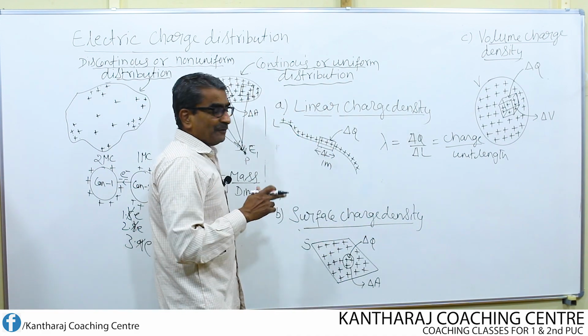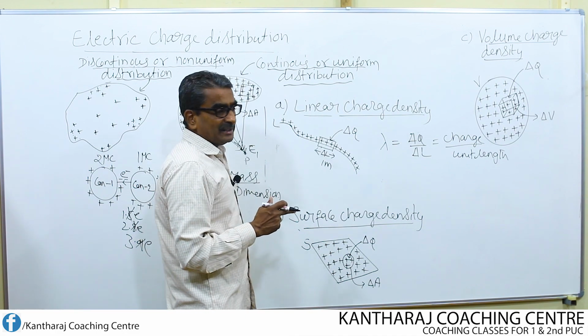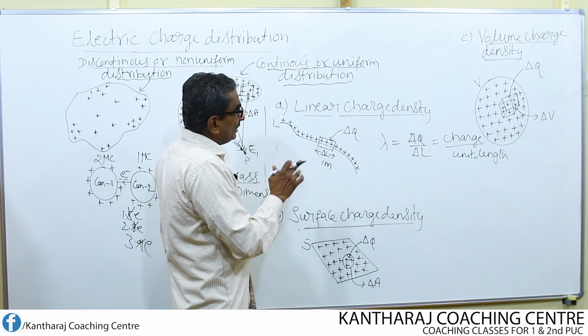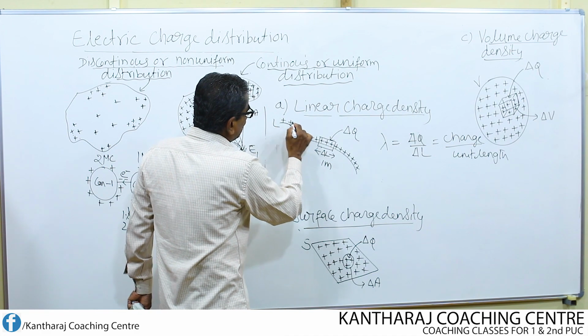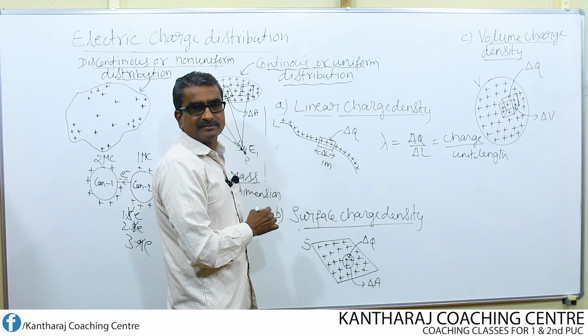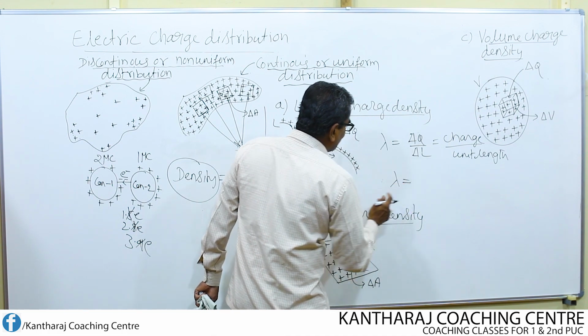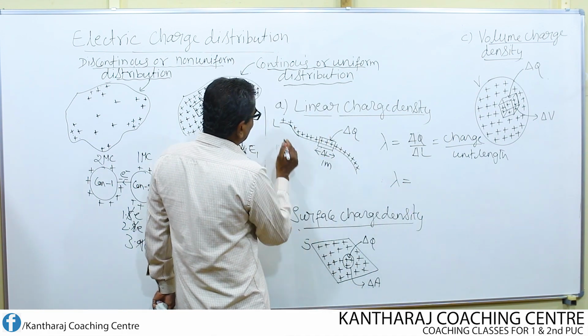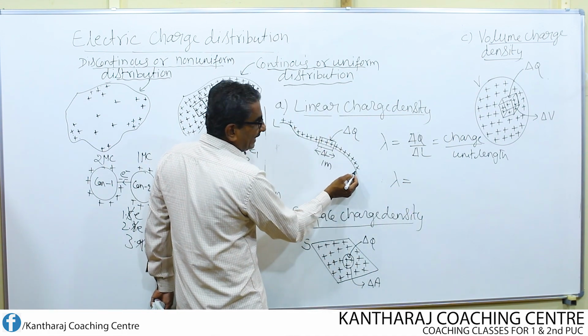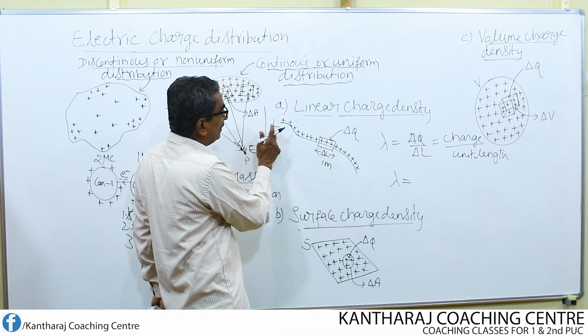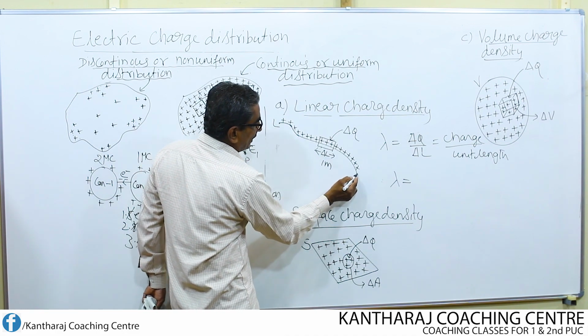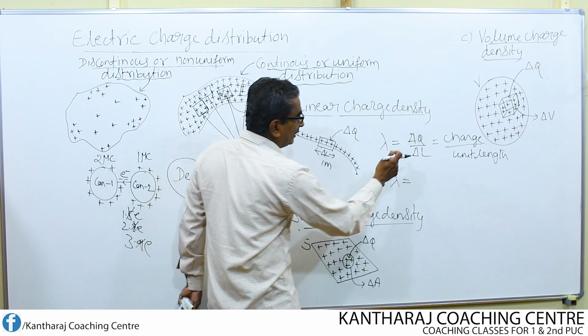Suppose I want to find the linear charge density with respect to this entire length of the line, then what do I do? Lambda equal to, take the total length. Let the total length of this line or wire be equal to L, right from this point to this point.